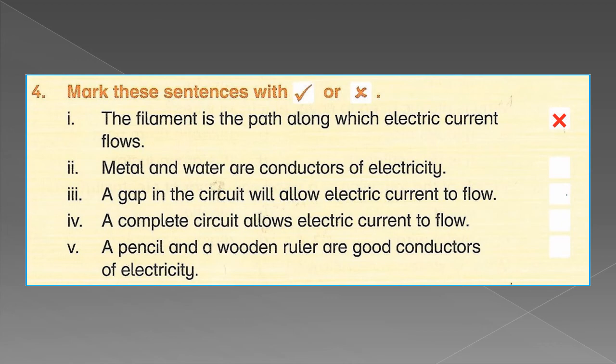false. Number 2. Metals and waters are conductors of electricity. Yes, you have read that metal and water are good conductors of electricity. So the statement must be true. Number 3. A gap in the circuit will allow electric current to flow. No, a gap in the circuit will not allow electric current to flow. Current only flows through unbroken path, that is without any gap. So statement number 3 is false.